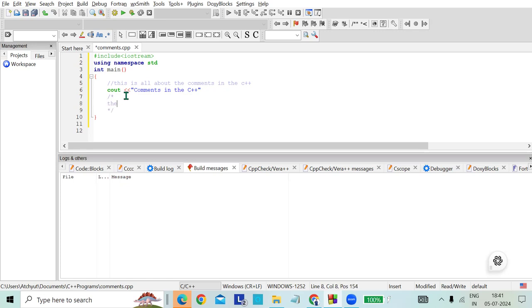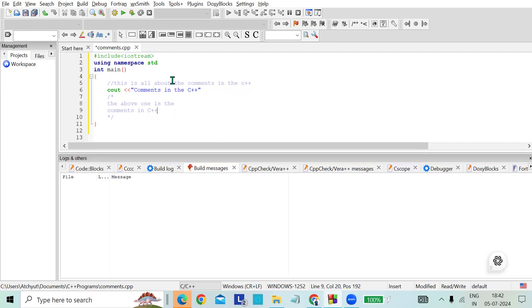The above one is the comments in C++, right? We are using two lines, so it is a multi-line comment. For the single line comment, you have to use double slash, and for the multi-line comments, you have to use slash star and star slash, right?